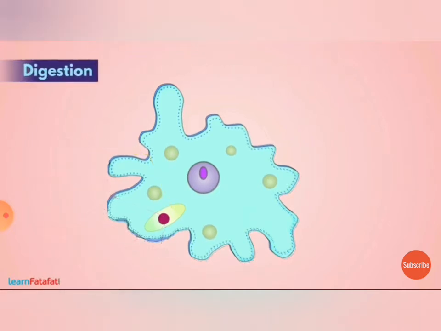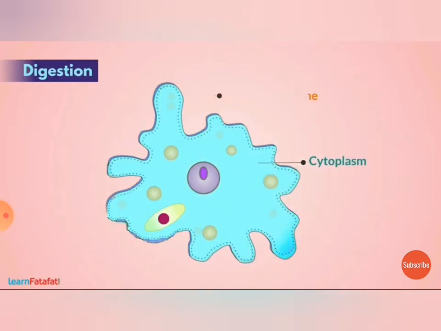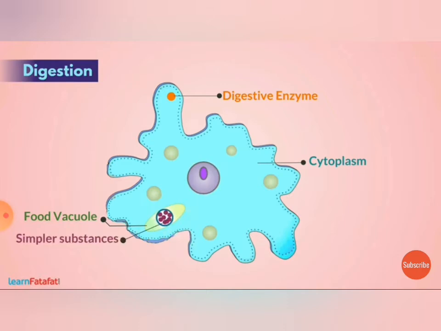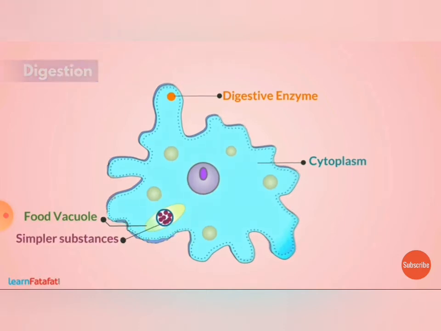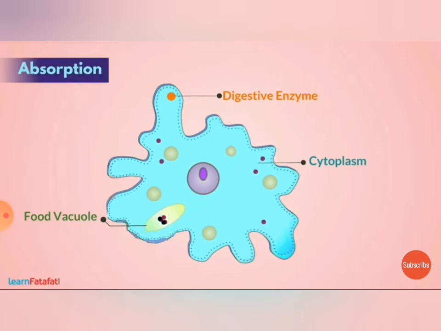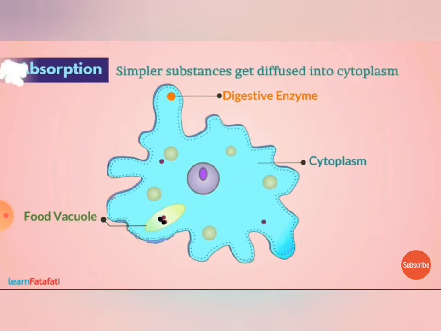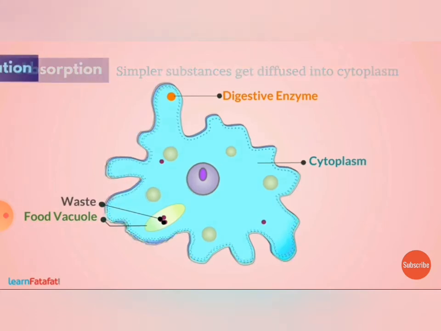Next step is digestion. The jelly-like liquid called cytoplasm secretes digestive enzymes into the food vacuole. These enzymes act on the food particle and break it down into simpler substances. This is called digestion. Next is absorption. The simpler substances get diffused into the cytoplasm. This is called absorption. The undigested wastes remain in the food vacuole.